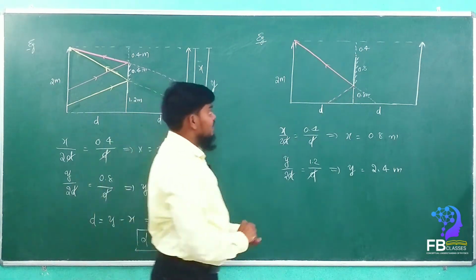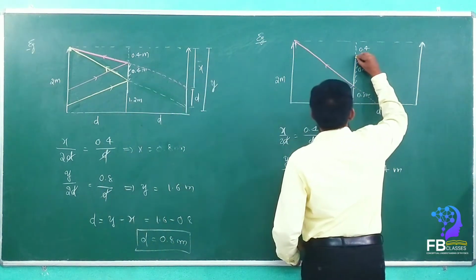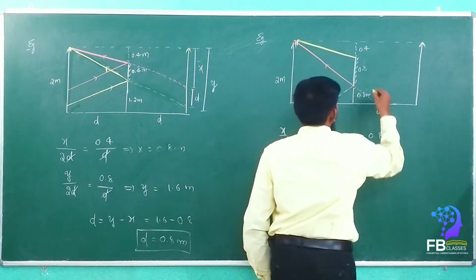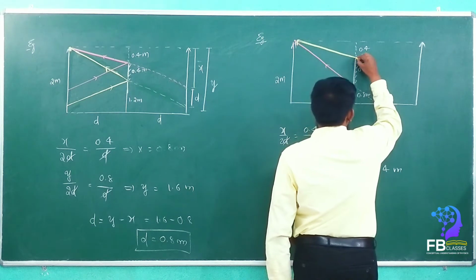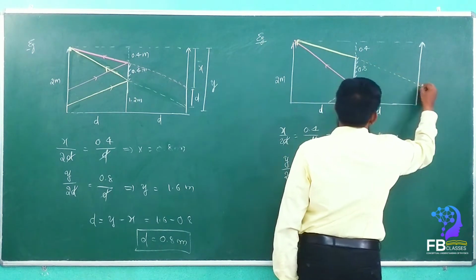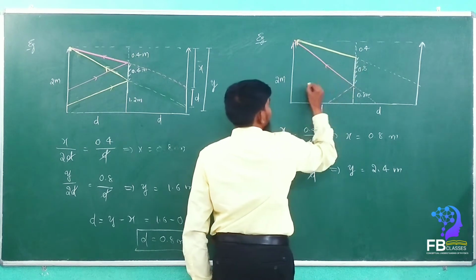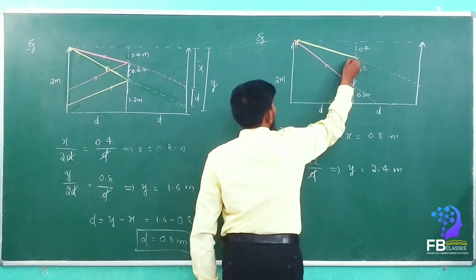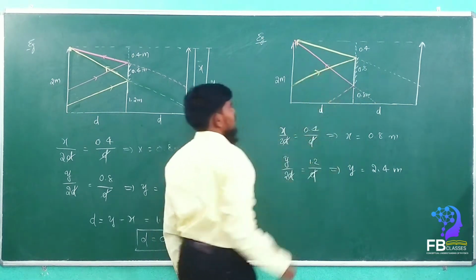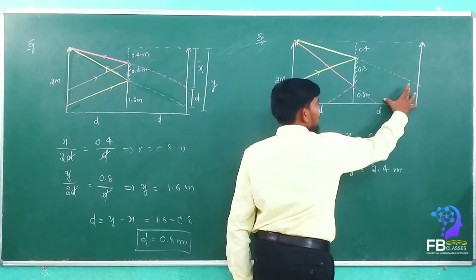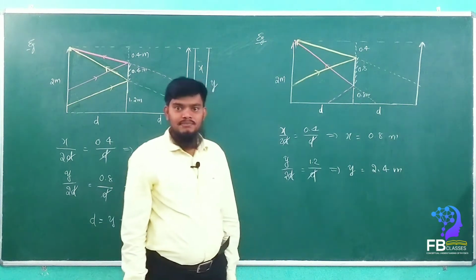The second ray, if you are taking the second ray, see here, the second ray enters the eye. Then this ray will come here. Are you getting my point? If you draw this, it becomes like this. Yes or no? See, the floor is also appearing here. Are you getting my point?